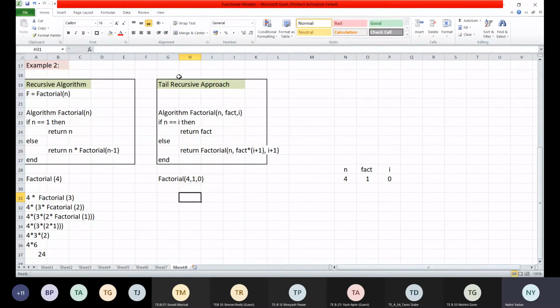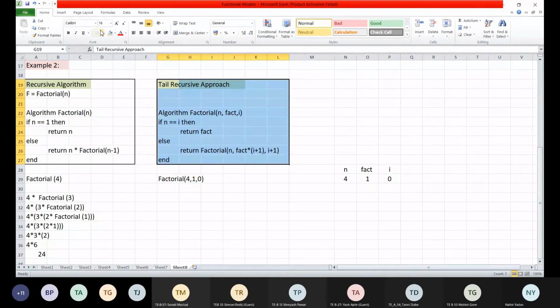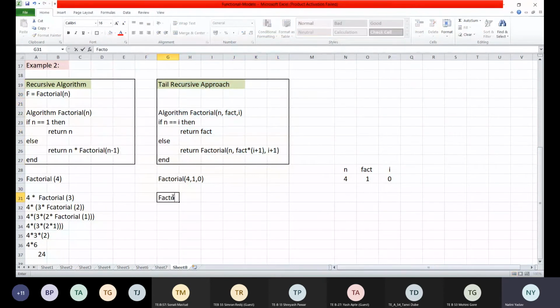So here I'm doing this. Correct. Okay, fine. So here I'm calling factorial(4, 1, 1). Why is it 1? fact into I plus 1. So what is I plus 1? I is currently 0, so I plus 1 will become 1.